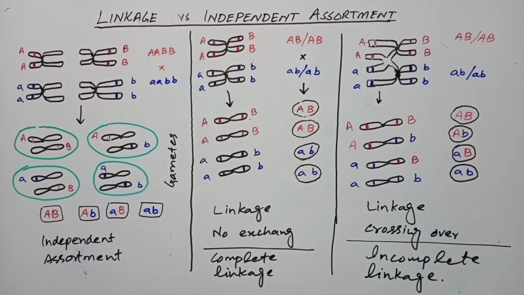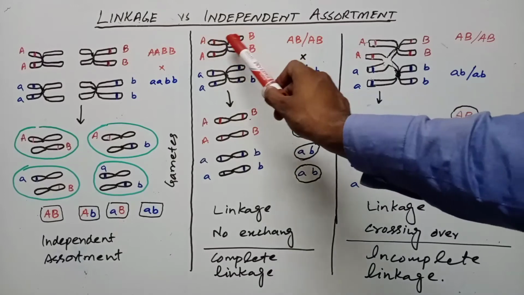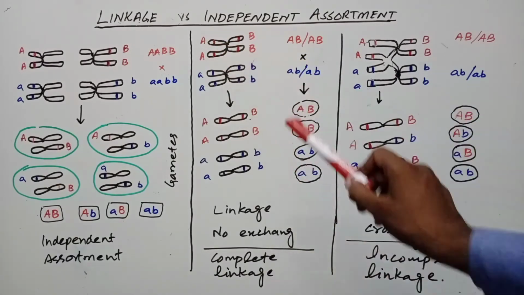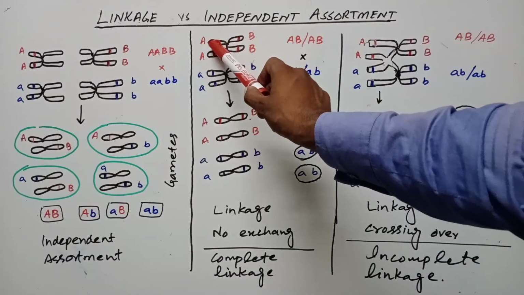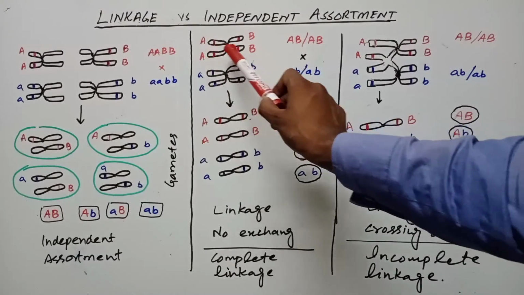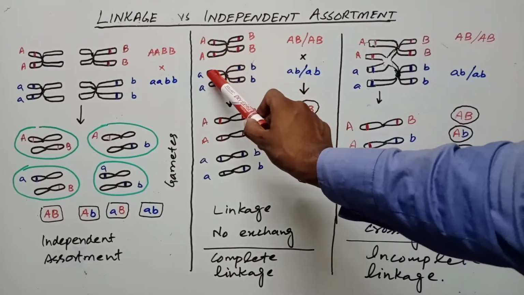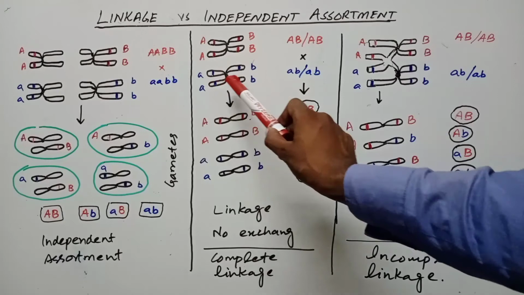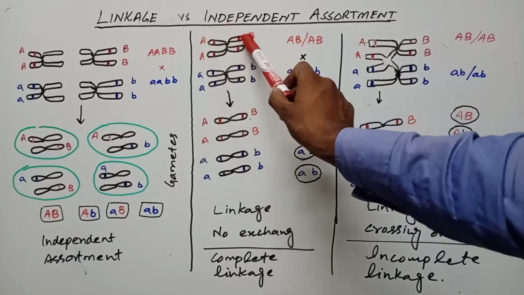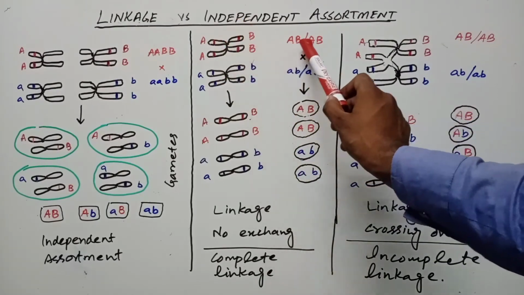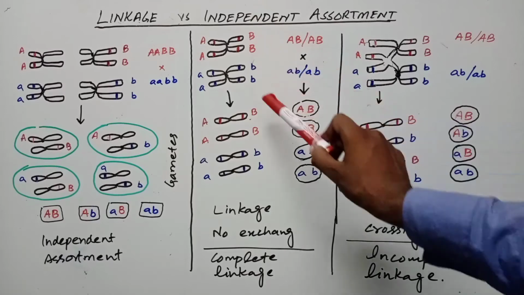This is independent assortment. But if these genes are present on the same chromosome, then what will be the result? You can see here capital A with capital B, and capital A with capital B, and the other chromosome contains small a with small b, and small a with small b. Both A and B genes are present on the same chromosomes. What will be their gametes?